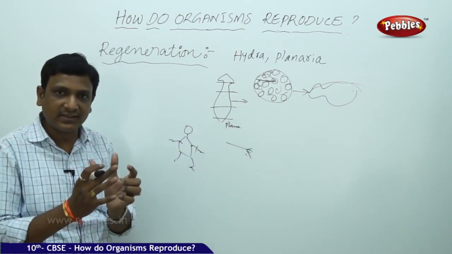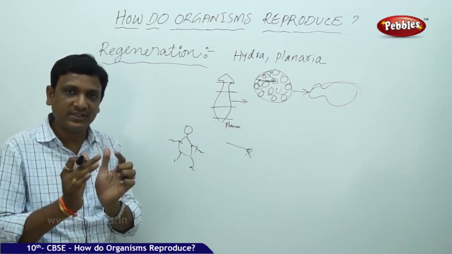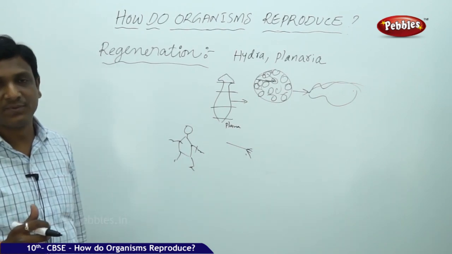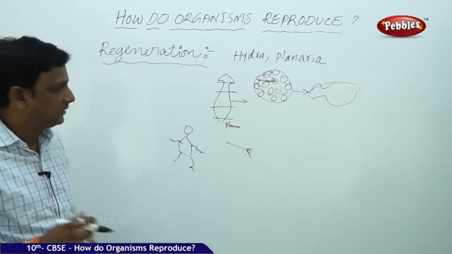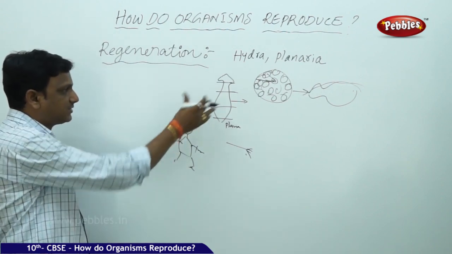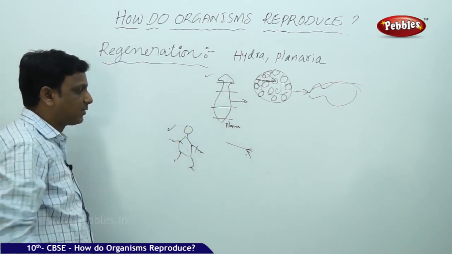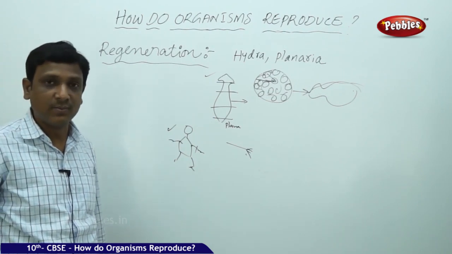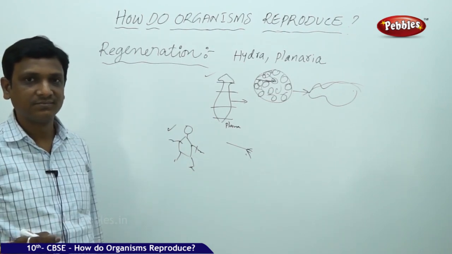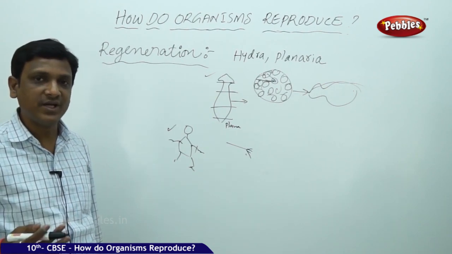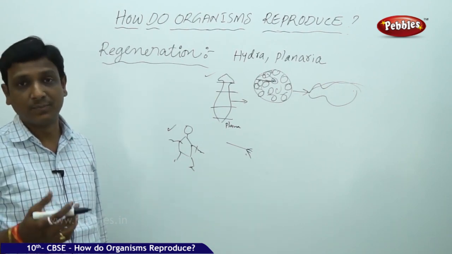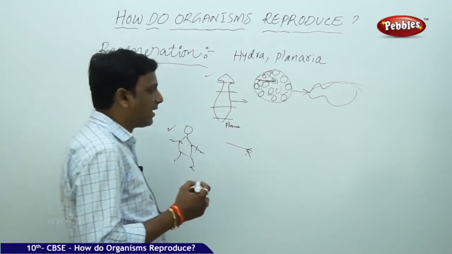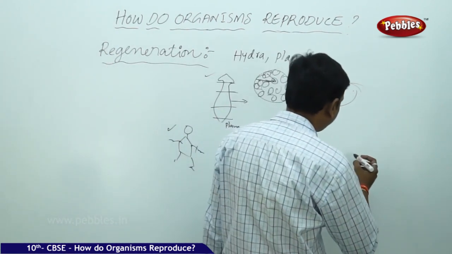Whatever the cut part is there, that part can grow into a group of cells. Now this group of cells differentiates into a complete organism. So that is possible. But why is it not possible in humans? In humans it is not possible. But in our body also there are some cells which can differentiate and produce an organism or whatever part we like.